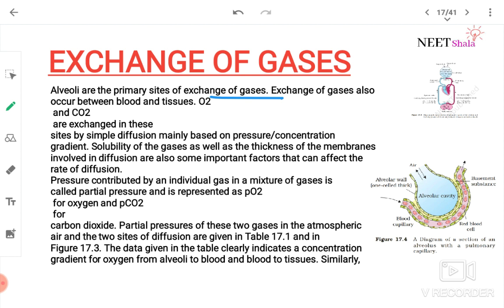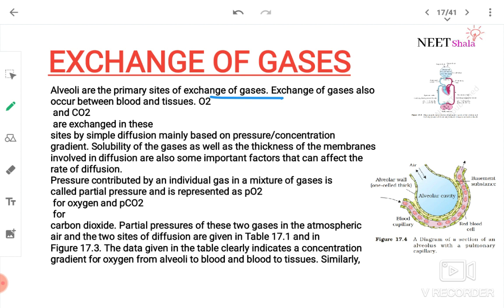About alveoli, I want to tell you something extra. Alveoli will have two layers. One layer will be made of white fibrous connective tissue, and the second layer will be made of simple squamous epithelium. Pneumocytes are comprised of squamous cells.